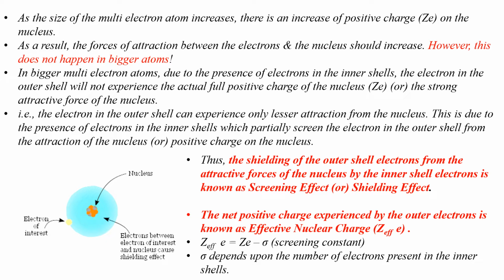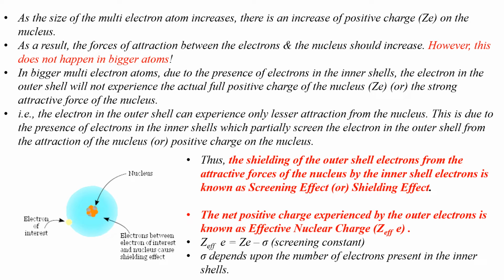In bigger multi-electron atoms, due to the presence of electrons in the inner shells, the electrons in the outer shell will not experience the actual full positive charge of the nucleus or the strong attractive force of the nucleus. The electron in the outer shell will not experience the strong attractive force of the nucleus due to the presence of electrons in the inner shells.